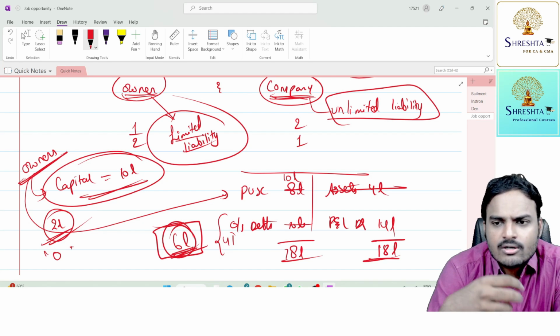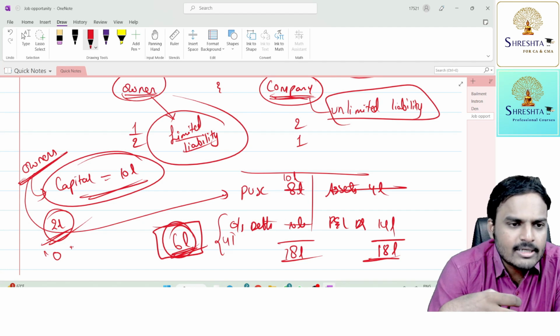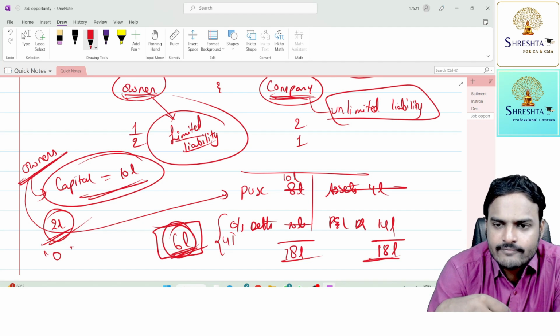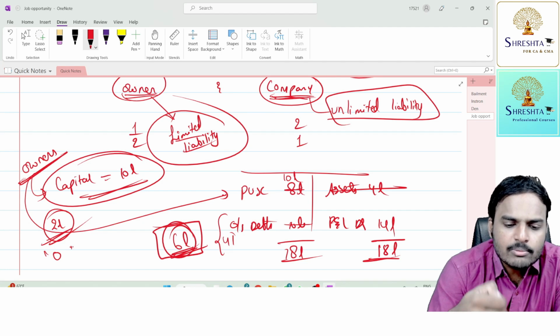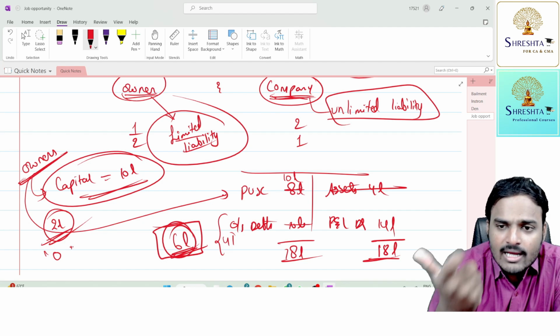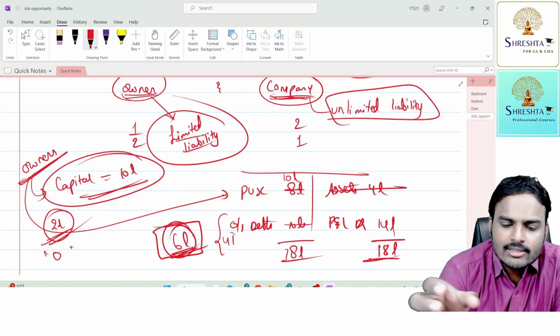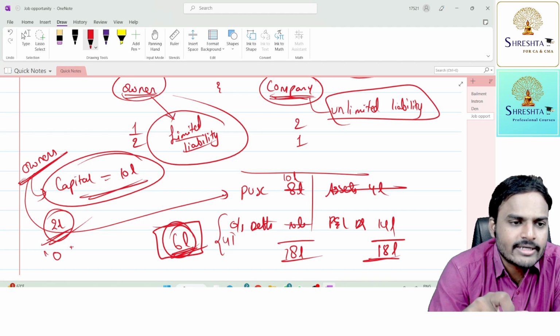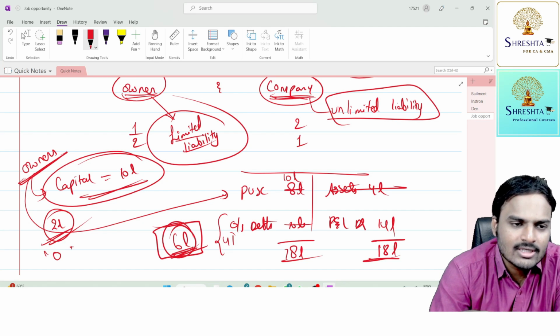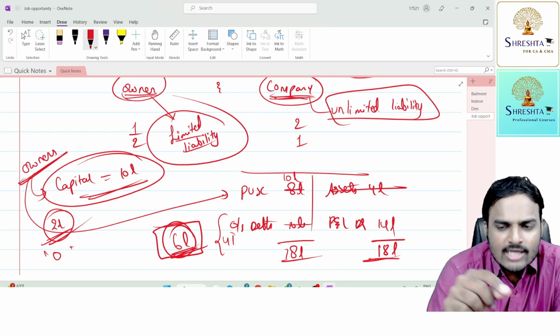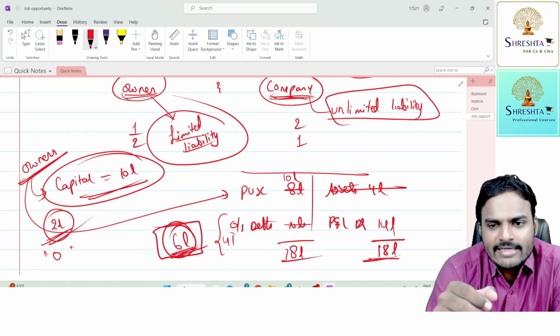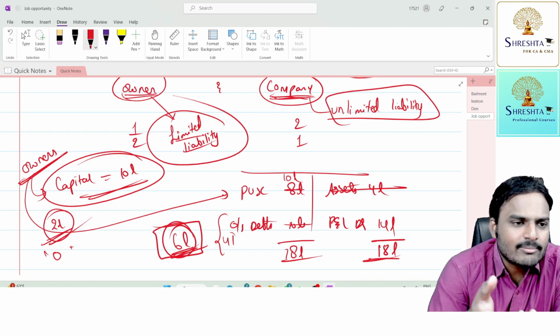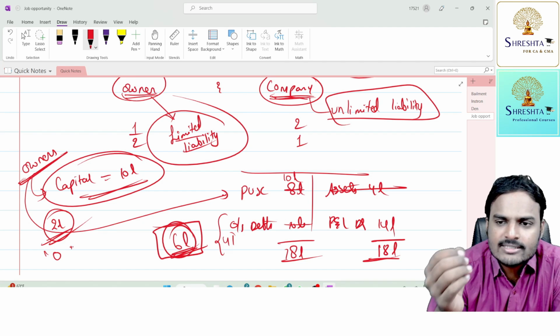And one of the cabinet ministers, the Minister of Corporate Affairs, proposed the draft bill in the parliament. So luckily both the houses of parliament, Lok Sabha and Rajya Sabha. Lok Sabha is people's representatives, Rajya Sabha is state government representatives. So yes, both the houses approved the bill, and finally the president gave his consent. Now the act came into the picture, the Companies Act.